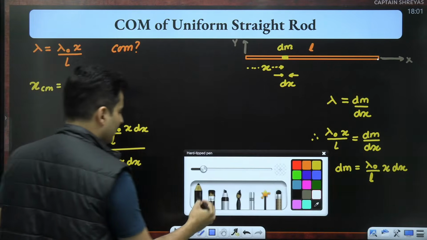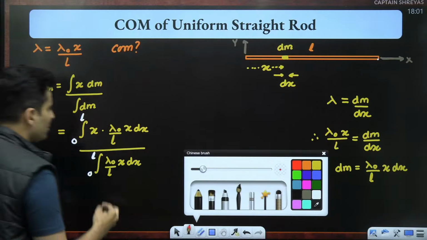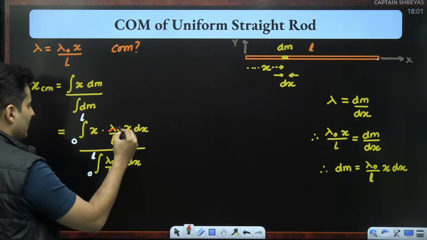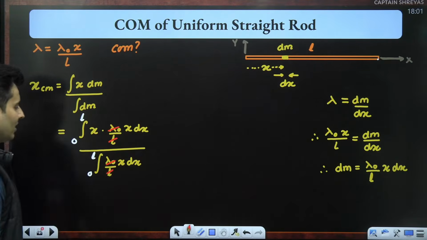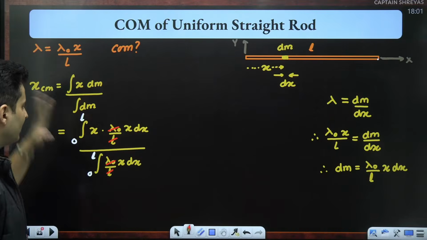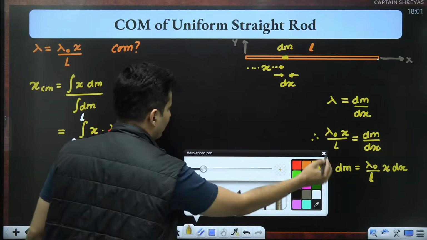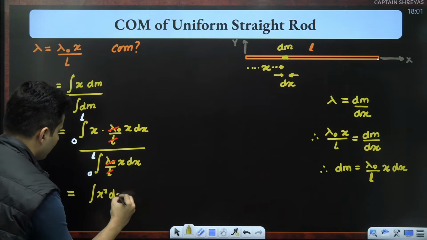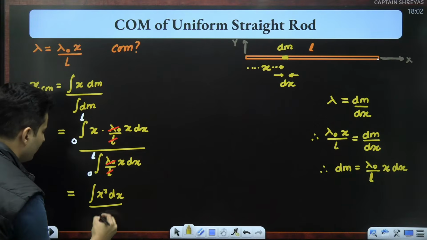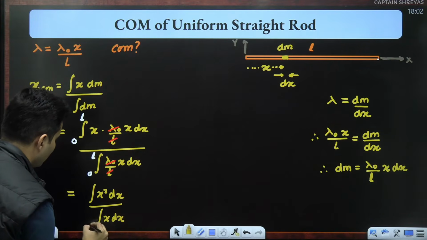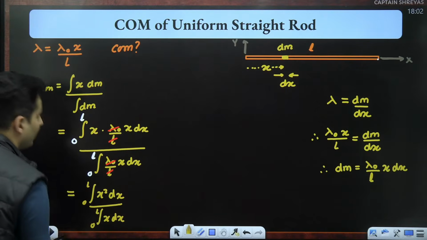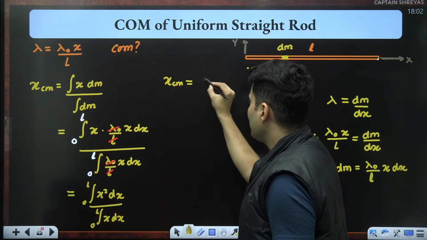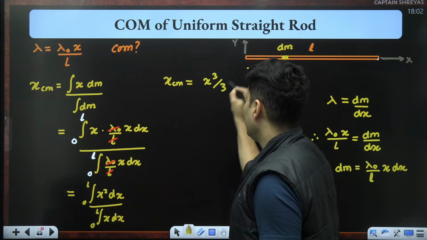But one more crazy thing happens here, and I hope you see that. Lambda naught is a constant, L is a constant. These both come outside the integration and they end up cancelling out with each other. So cool. Now what am I left with? x into x is basically x square dx, and below I have just x dx, limits 0 to L. Therefore, x center of mass will be, x square's integration is x cube divided by 3.